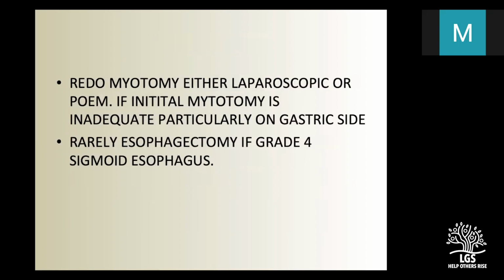If that fails, you can of course do redo myotomy, either laparoscopy or POEM, if the initial myotomy is inadequate, particularly on the gastric side. Dr. Rao suggested that whenever you have done laparoscopic hilar myotomy as the first treatment, it is better to take the opinion of a gastroenterologist for POEM, whether POEM will help or not. Because the main advantage of POEM nowadays is the increased length of myotomy. So it may help particularly in inadequate myotomy. Rarely esophagectomy, if it is grade 4 sigmoid esophagus and the problem persists.